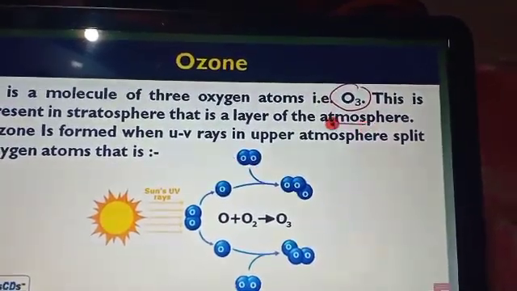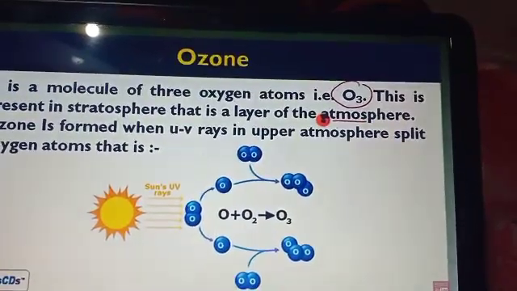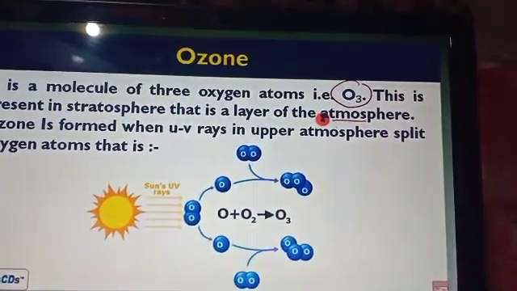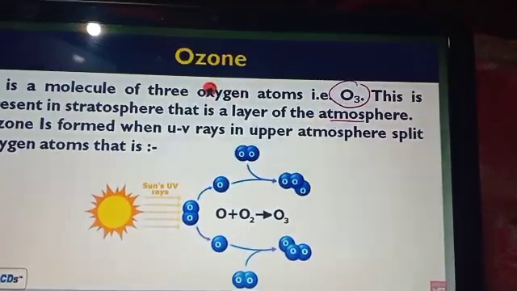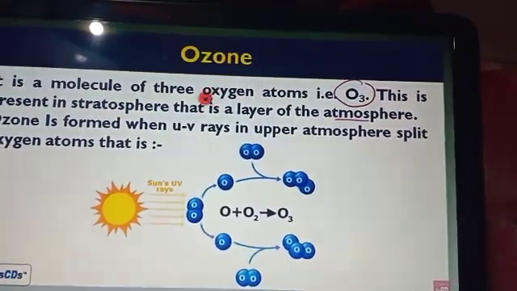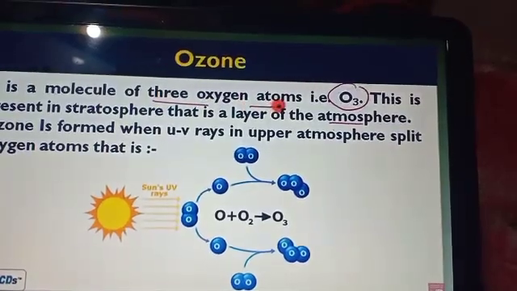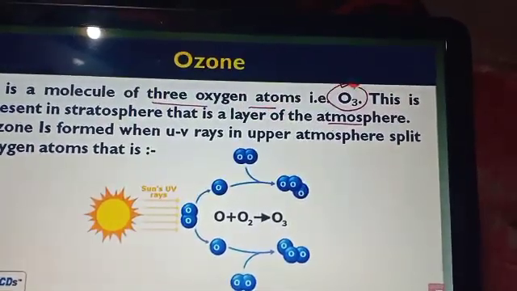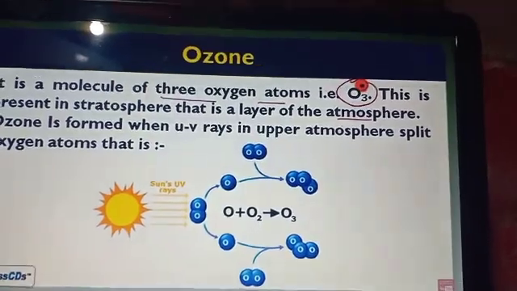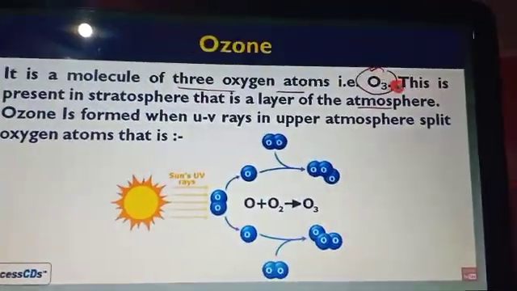If anybody asks what ozone is, ozone is a protective layer present in the atmosphere, which helps protect us from harmful UV rays. Now let's see how ozone is formed.